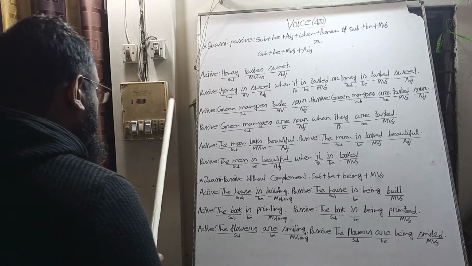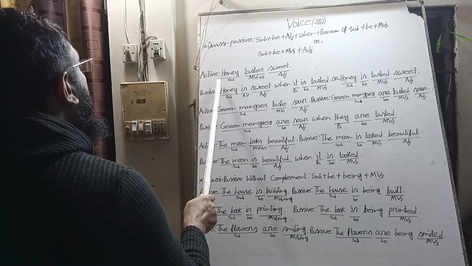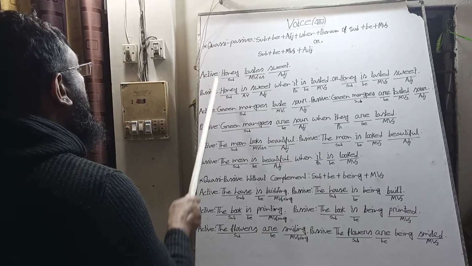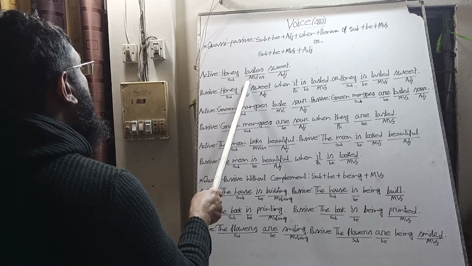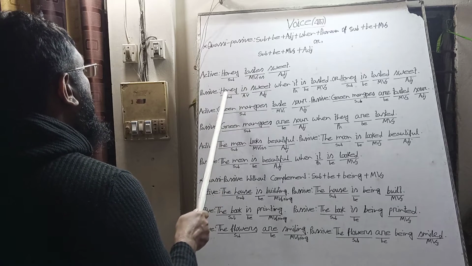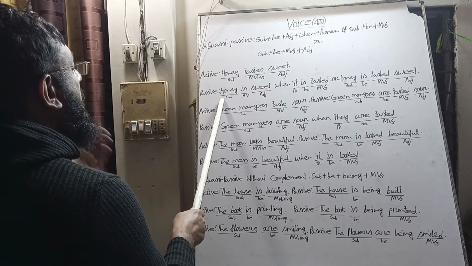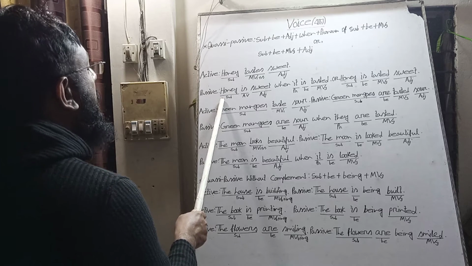For example, honey tastes sweet. The subject will be the subject honey. It is present indefinite tense, subject third person singular. It is an uncountable noun. Most uncountable nouns are considered third person singular.